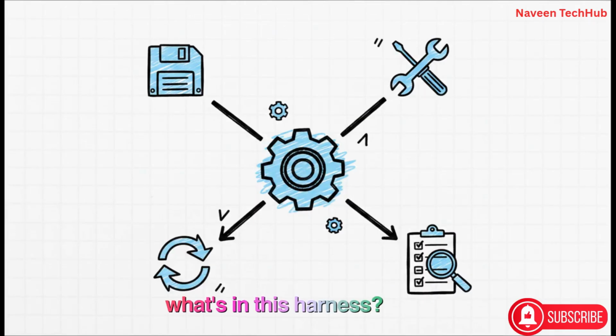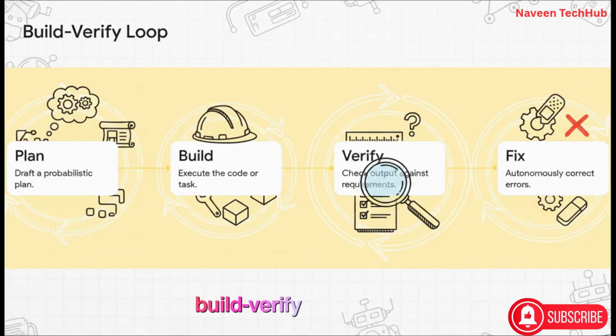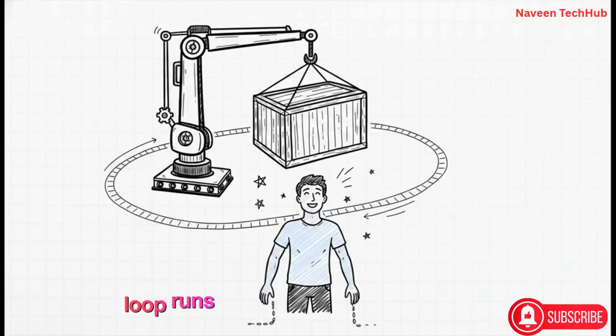So what's in this harness? 4 key things: memory, tool access, feedback loops, and strict verification systems. This drives the autonomous build-verify loop, where we plan, build, verify against rules, and fix errors. This loop runs totally autonomously. It shifts that heavy verification burden away from us human engineers.